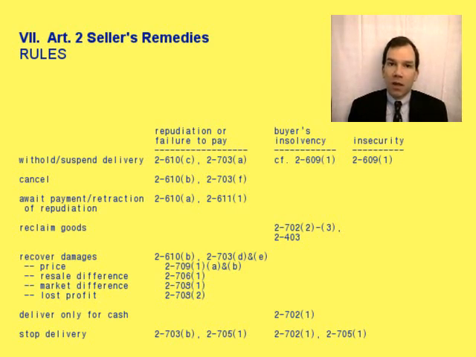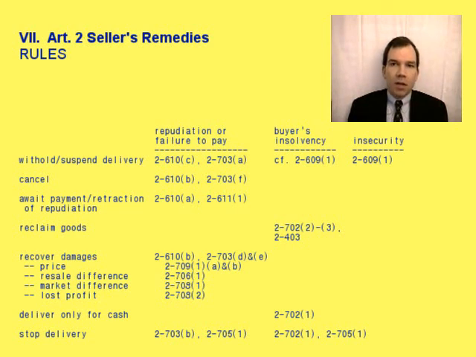However, the seller would have to make the claim to reclaim the goods within 10 days, although that 10-day period does not apply if the buyer misrepresented the buyer's solvency in writing within 3 months before the contract was made. What if the buyer has already sold the goods to somebody else? Well, Section 2-702(3) allows the seller to recover the goods from another person unless that person has purchased the goods in good faith or in the ordinary course of business.